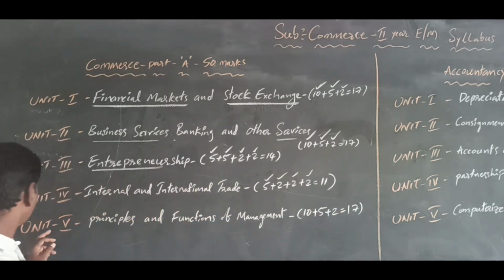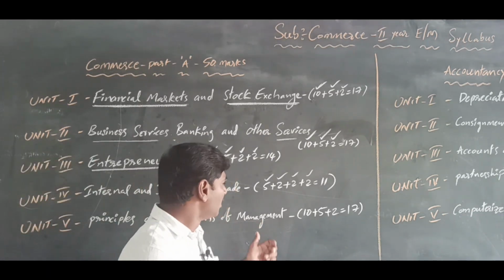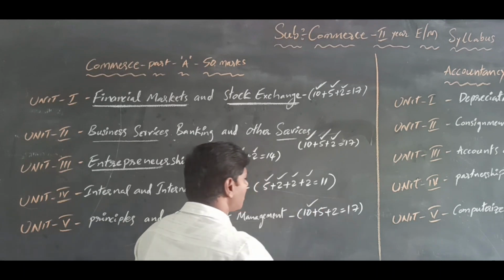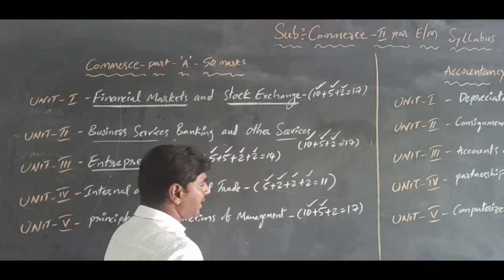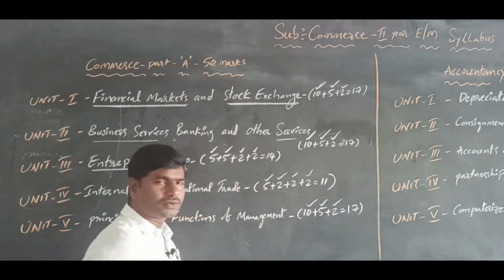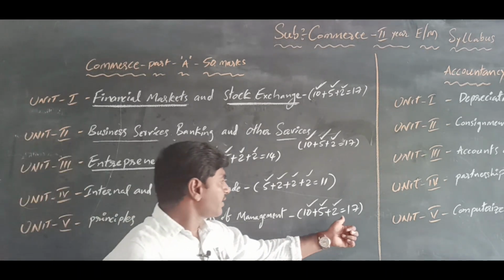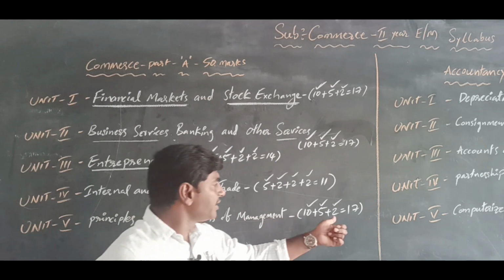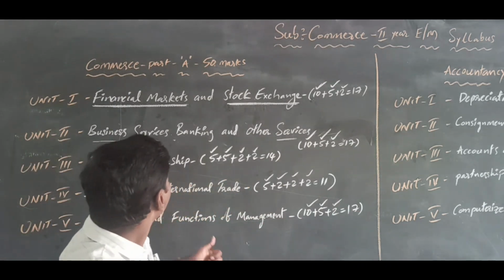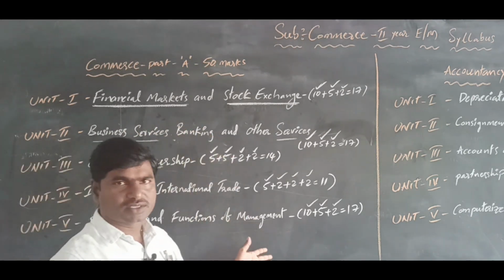And the last unit, the fifth unit, principles and functions of management. Very important. We get a long question of 10 marks, a 5 marks question and a 2 marks very short question. So we get totally 17 marks in this chapter. Okay, that is part A, the units and weightage marks.